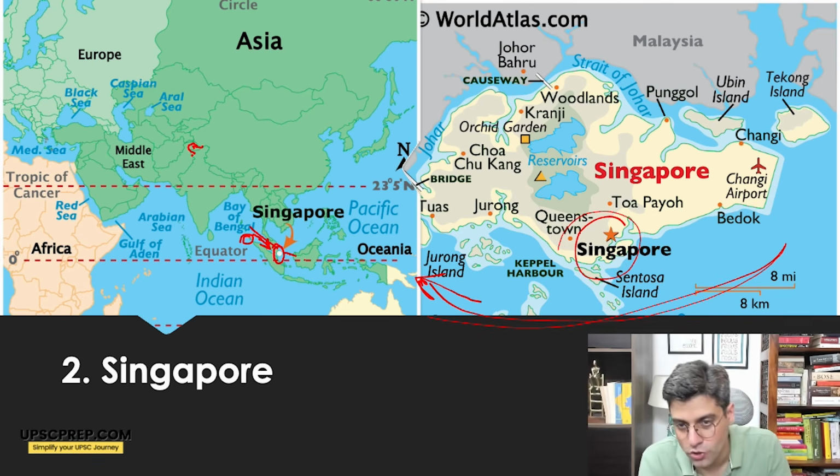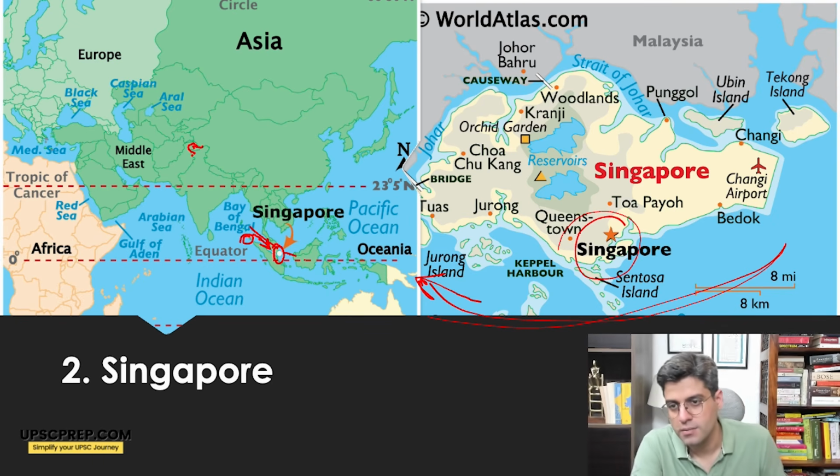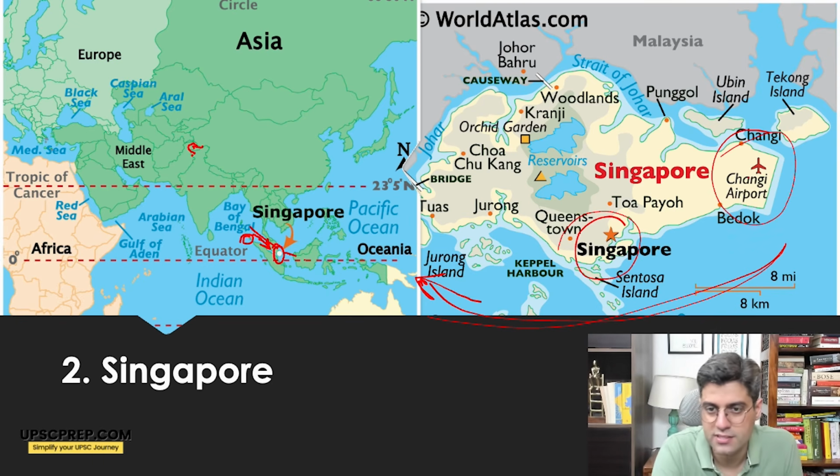So India and Singapore, if they work together, it's very significant. Singapore is a city itself, but Changi Airport is there, and this is Singapore, where the Singapore country is a very small place. It's not a big country, but in terms of economy, it is a good economy. So this is Singapore's significance geopolitically as well.